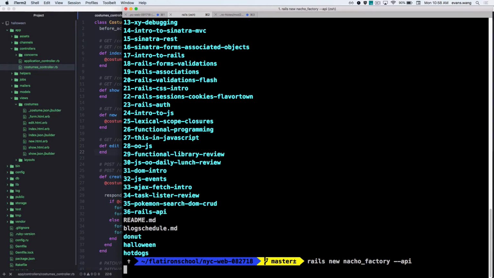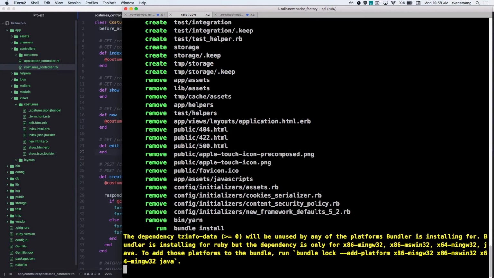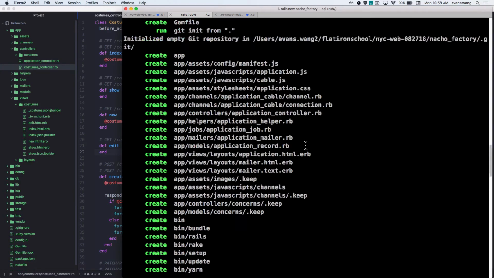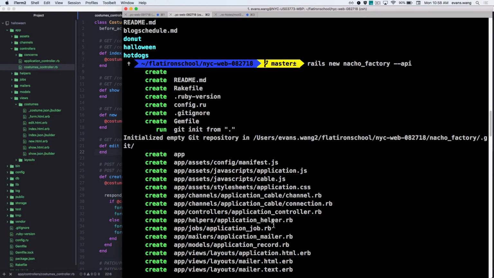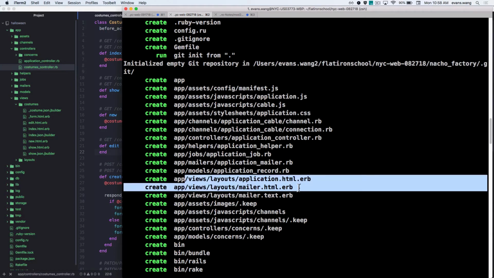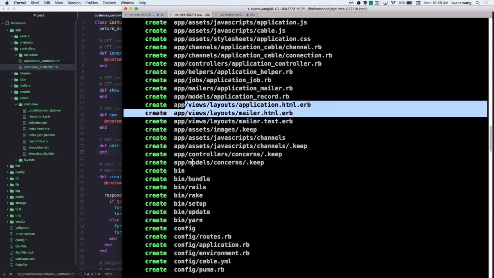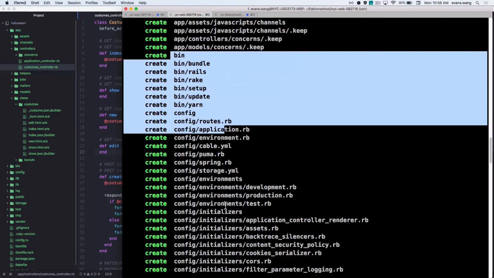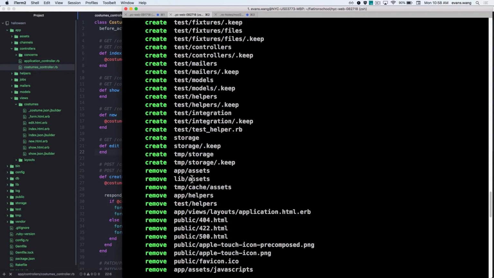So, let's let that rip. Cool. Let's see what happens here. Pretty similar things, right? It builds all these things for me: the README, the rake, my assets, models, views. Interesting, I thought I said I didn't want the views. And then my config, environment, all the other stuff. Then it runs bundle install.